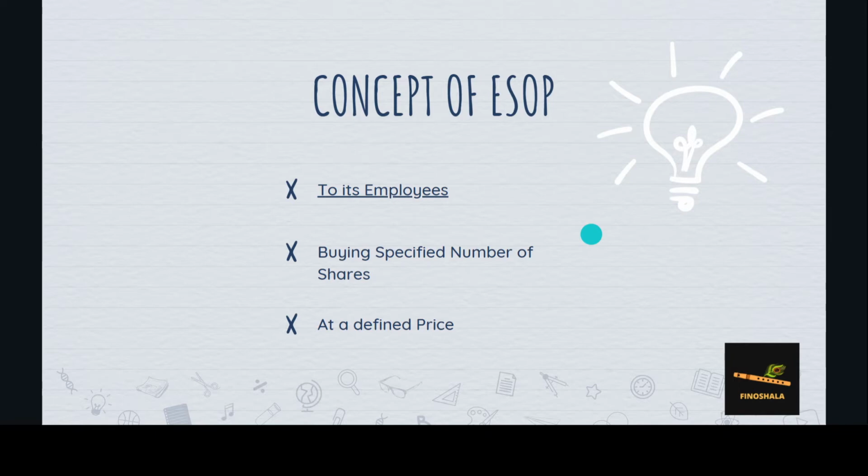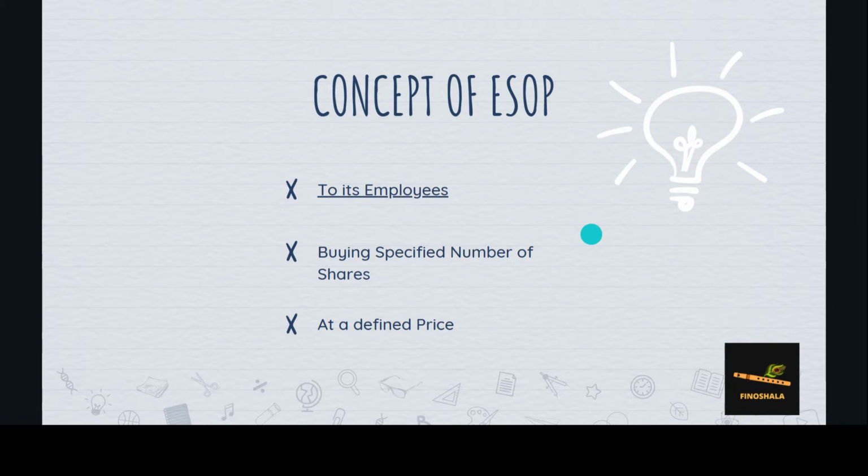Now the question will come, what is the vesting period? The vesting period is basically the time frame within which the employee needs to stay connected with the organization, and then he can exercise the ESOP before the expiry date of the exercise period. So the vesting period is the tenure in which the employee will get ESOPs. For example, if you are allocated 100 shares in the ESOPs, and those are to be deferred over a tenure of 4 years.